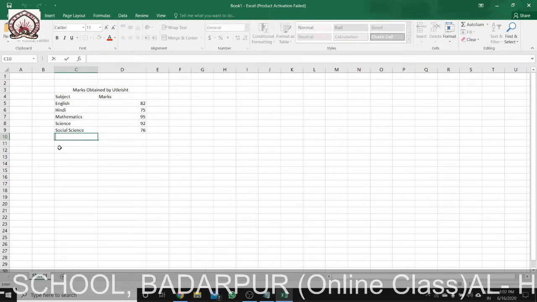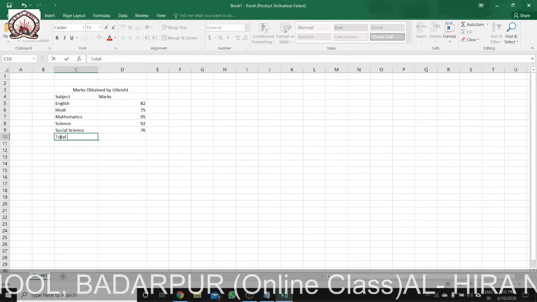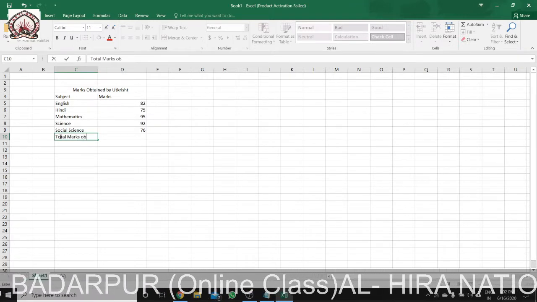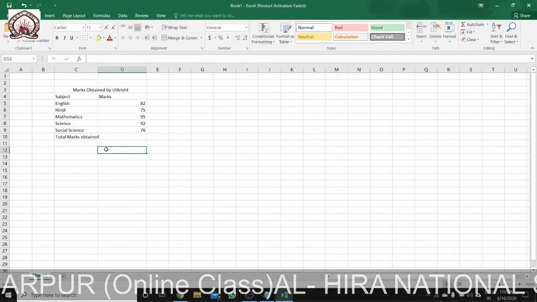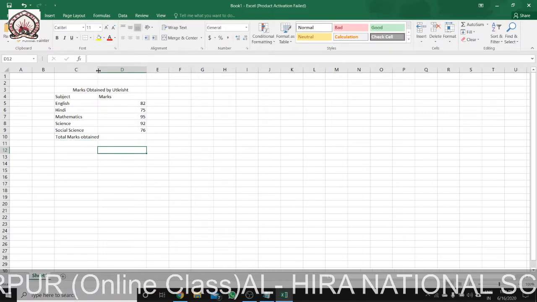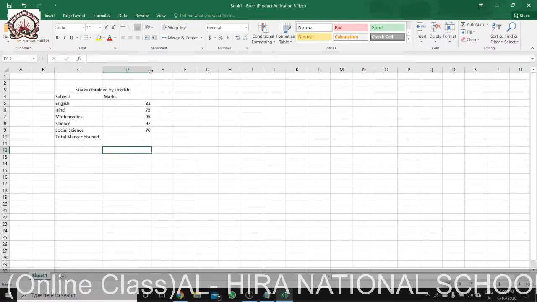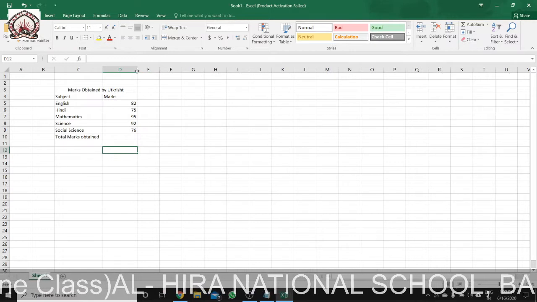Total marks obtained. You can see my D has gone out of the cell, so I can make it a little bit bigger by clicking here. You can see I make it bigger. If you want to reduce the size of this cell, I can reduce it like this.